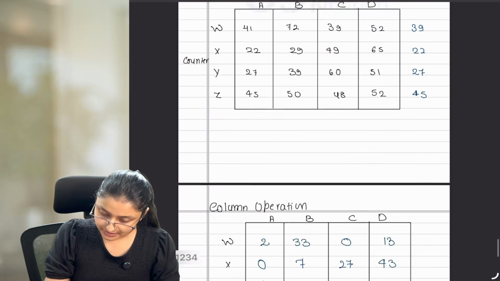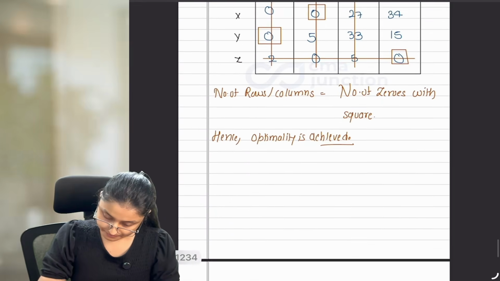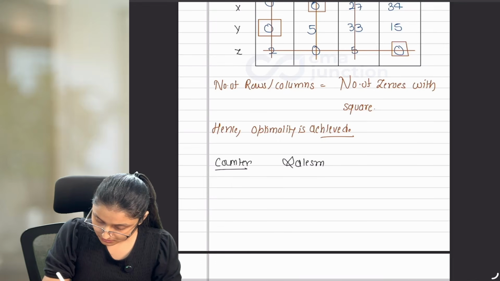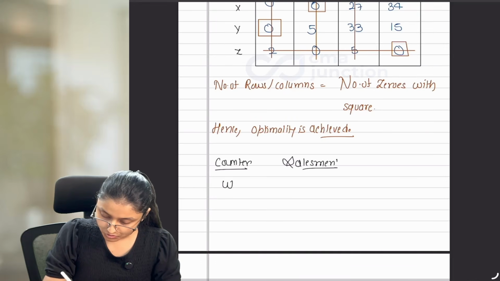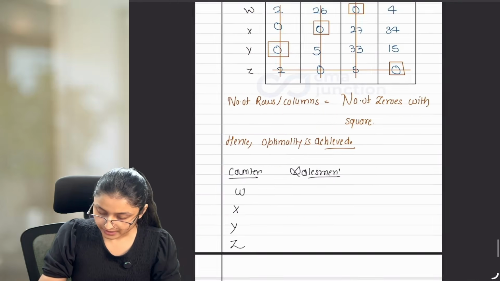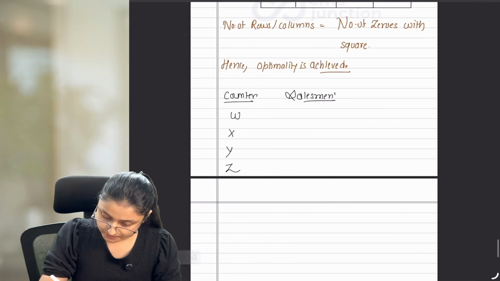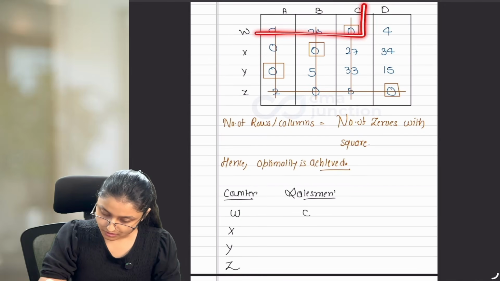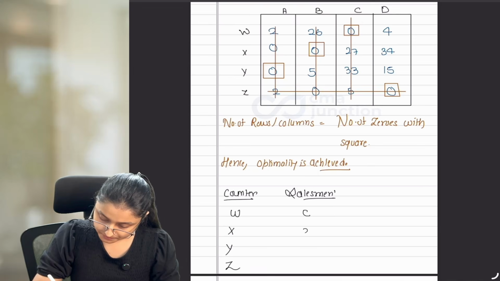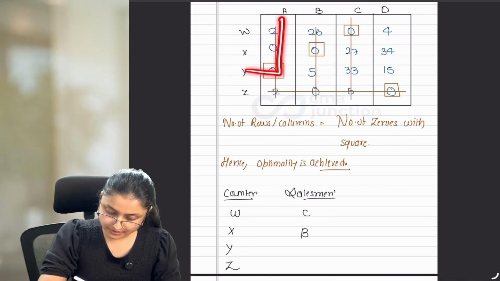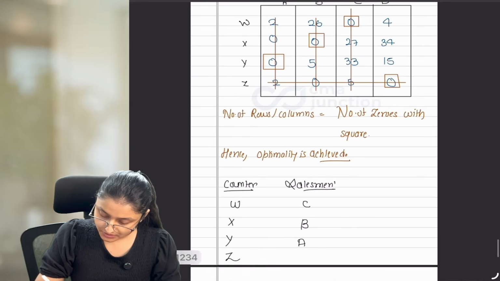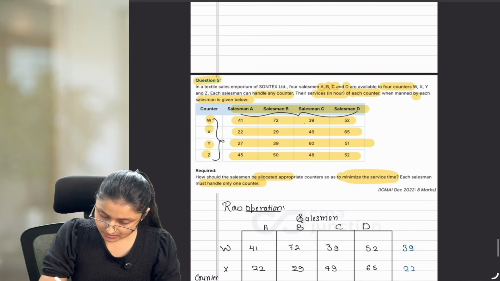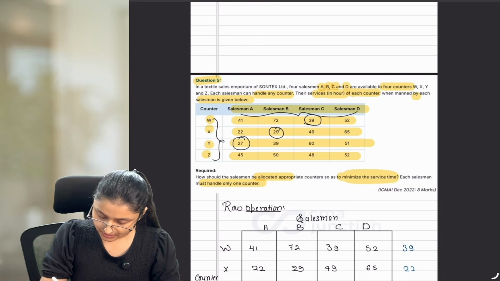So we have counter and salesman. Counter is W, X, Y and Z, and salesmen are A, B, C and D. So for W we are assigning C, for X we are assigning B, for Y we are assigning A, and for Z we are assigning D. So C, B, A, D is what we have to take.